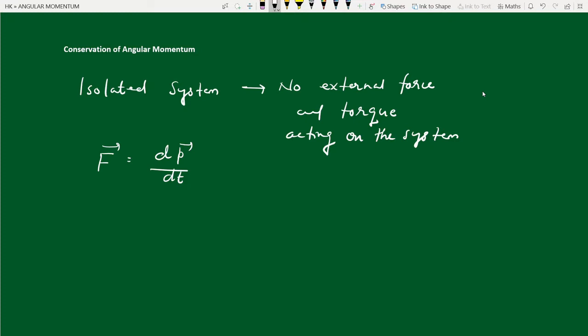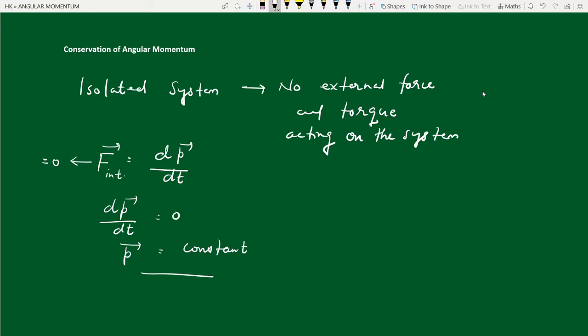So the rate of change of linear momentum is zero, therefore linear momentum is constant. This is conservation of linear momentum.